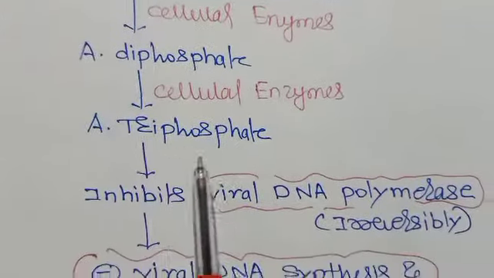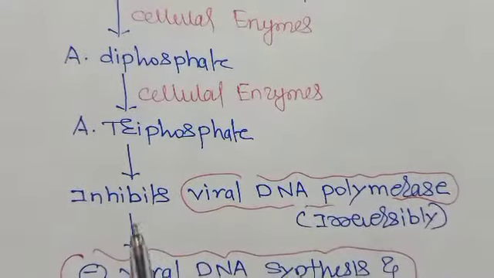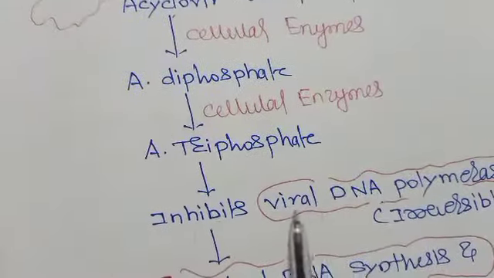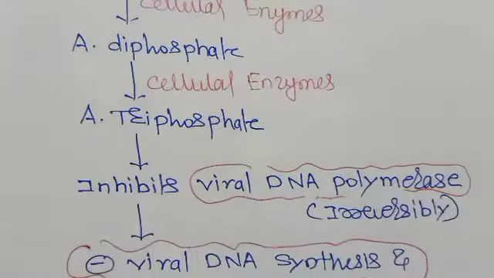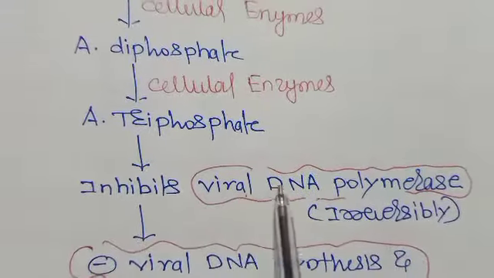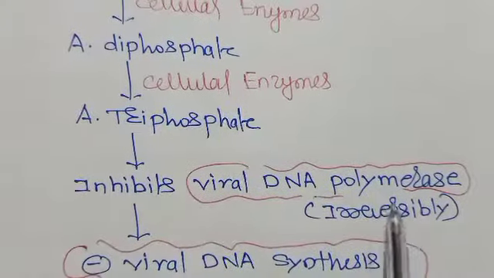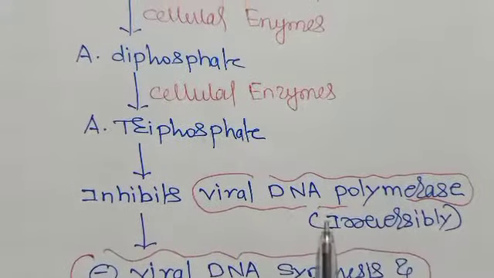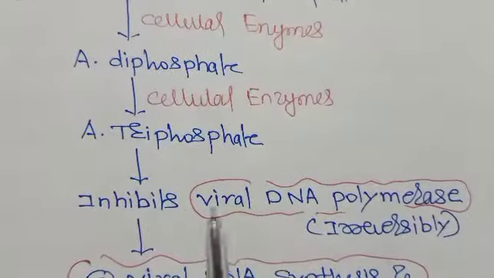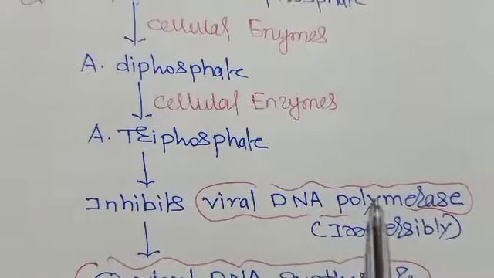This acyclovir triphosphate is responsible for inhibition of the viral DNA polymerase irreversibly. That means it is going to kill that virus by inhibiting viral DNA polymerase.